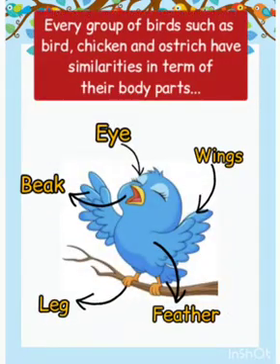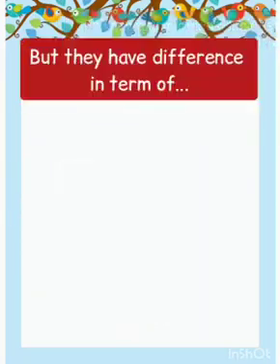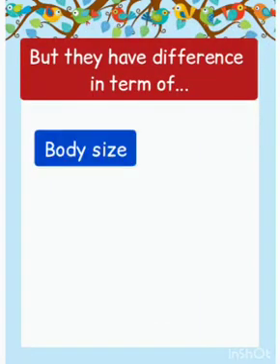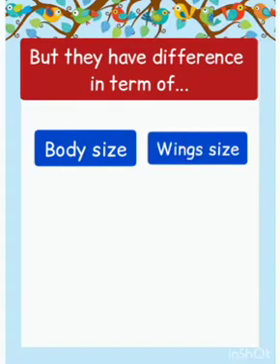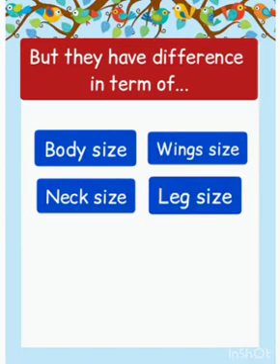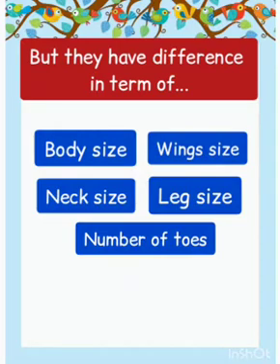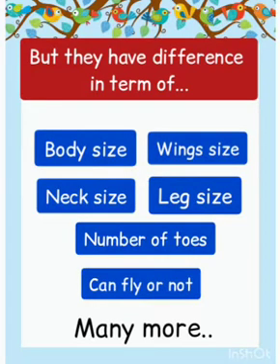Every group of birds such as bird, chicken and ostrich have similarities in terms of their body parts, which they have: eye, wings, feather, leg and beak. But they have differences in terms of body size, wing size, neck and leg size, number of toes, can fly or not, and many more.